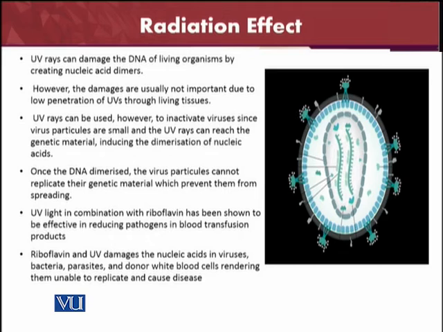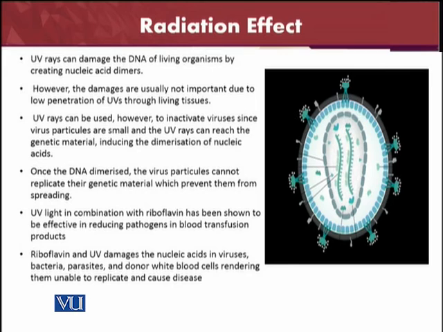Then what other effects does the UV have, how can it affect in other ways? UV rays can damage the DNA of living organisms by creating nucleic acid dimers. The nucleic acid dimers are very important, and they are fake sequences, you can say. The nucleic acid sequences are present, but these sequences have nothing to do with the normal sequence of that specific virus.